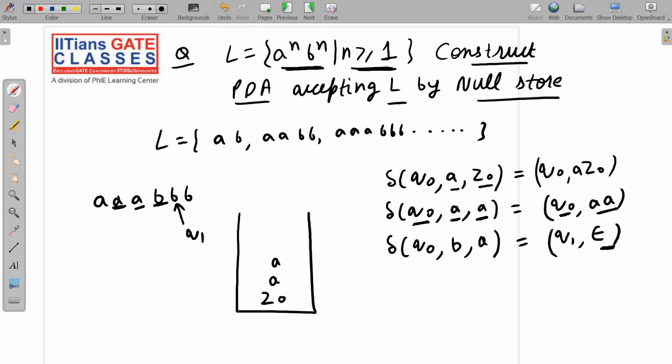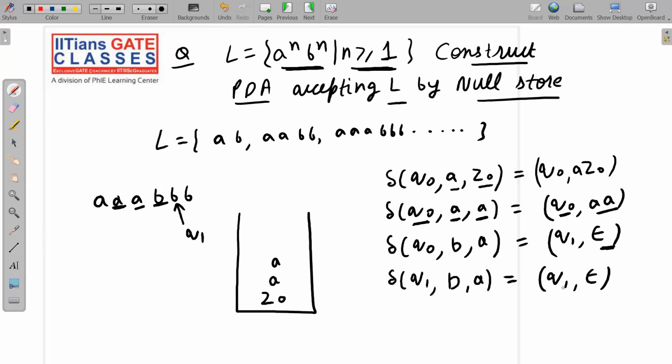So the read head is one position right, on B, and we are at Q1, reading B from the tape and A from the stack. We do not have any move here, so write that move properly. I will say we are at Q1. From the tape we have read B, from the stack we have read A. We will move to state Q1 only, and we will push nothing onto the stack.